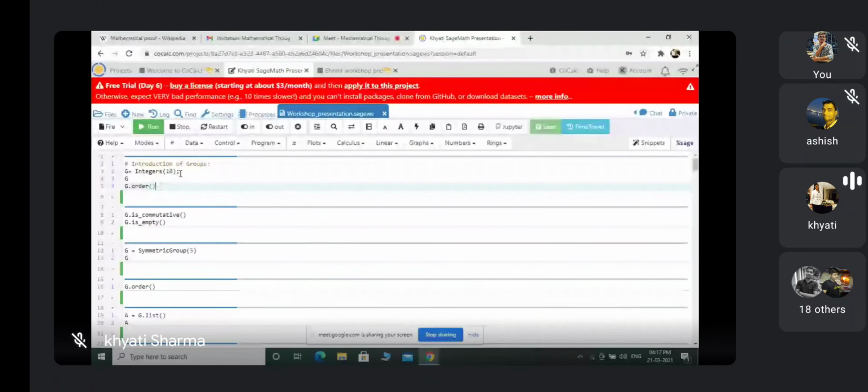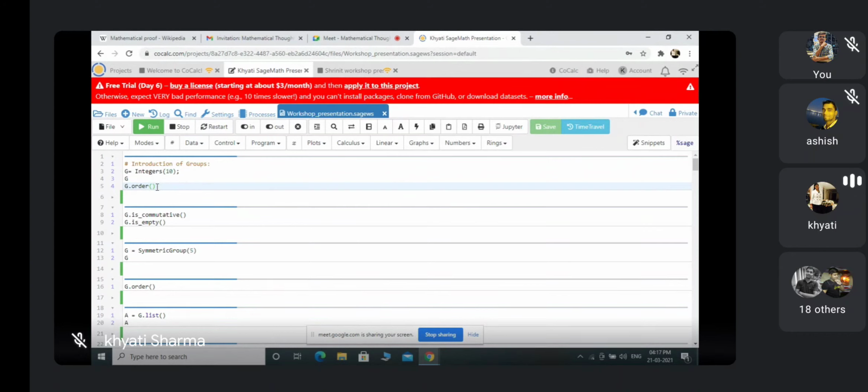So first of all, my first command is G equals Integers, and in this bracket 10. Here I am defining my group G as Integers(10). And in the next row I have to write down G. If I do not write down this G, it will not show what this group is. G equals Integers(10) will be stored in Sage Math, but it will not give me any output. My next command is G.order(). If G is a group, then give me the order. What is the order of this group?